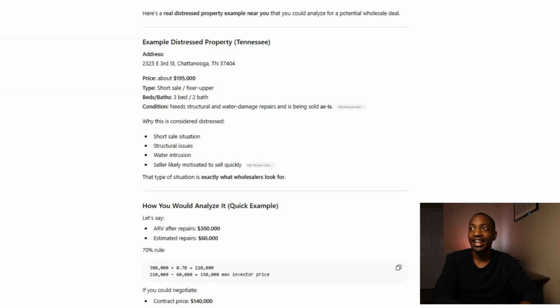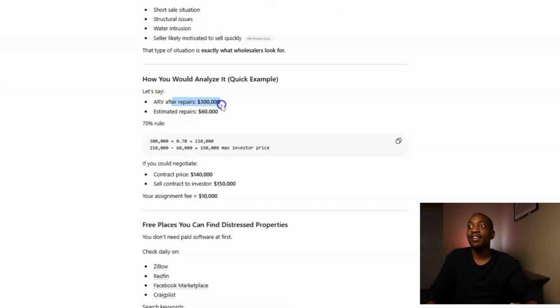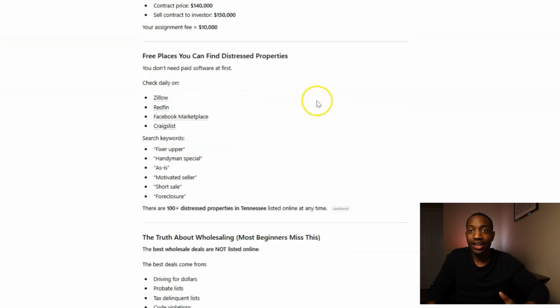Wow. You see that? That's insane because they know the area I'm in, right? And so they look up a city, right? And they find a price, sell fixer upper. Maybe it's in the description. 3 beds, 2 baths. Why is this considered distress? It's short sale situation, structural issues, water intrusions. Okay, ARV after repairs 300,000. They're saying estimated repairs probably more than 60,000. So they're telling you get it under contract at $140,000. Subcontract to investors for $150,000. So that's incredible. Do you all see the power of AI?